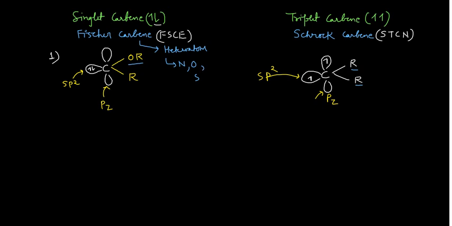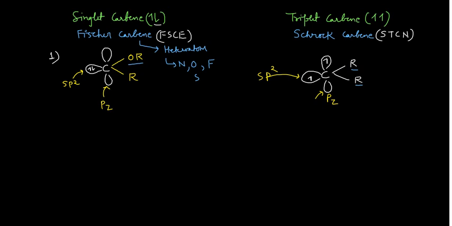And along with this you can have other groups also, say for example you have your F. So it is a quick trick for you. Whenever you are given a carbene complex and you are asked whether it is a Fischer carbene or the Schrock carbene, check this. Actually, I can show you.